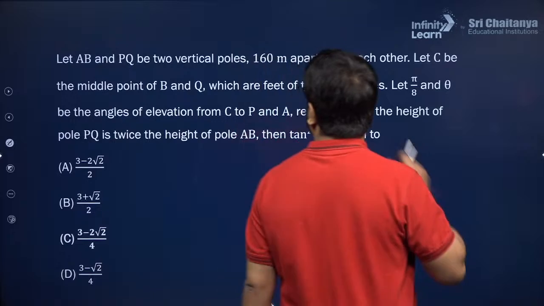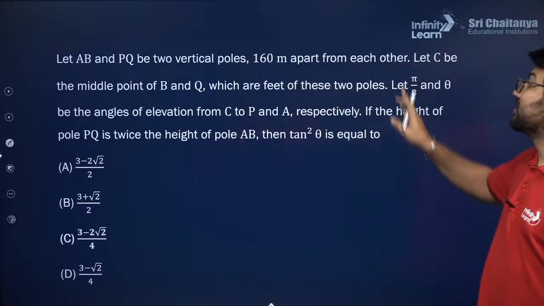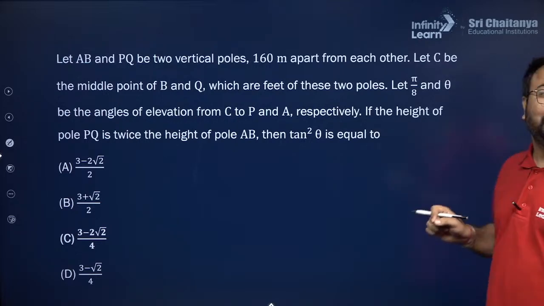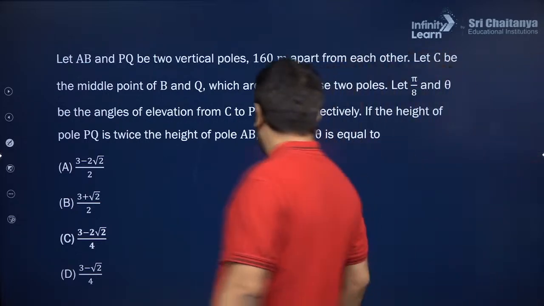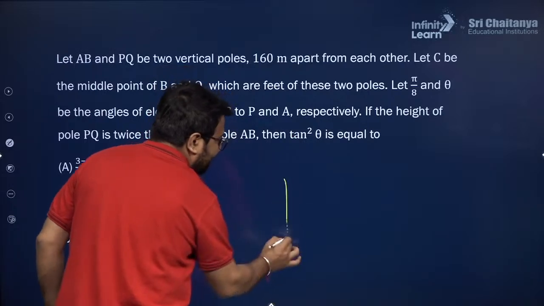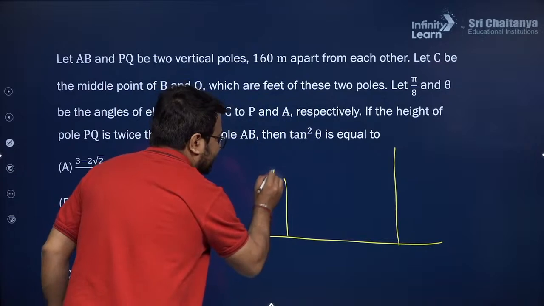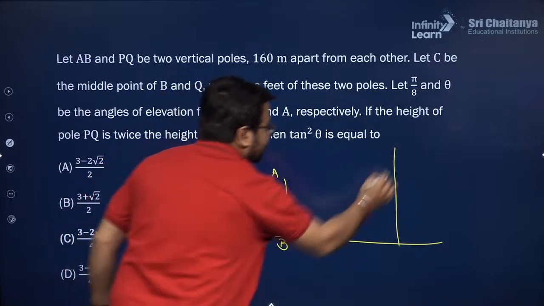Let AB and PQ be two vertical poles 160 meter apart from each other. Let C be the midpoint of BQ. So here in this particular problem, what we are observing, this is a question from height and distance. Please observe this question. This is a base. This is a tower AP and this is a tower PQ.